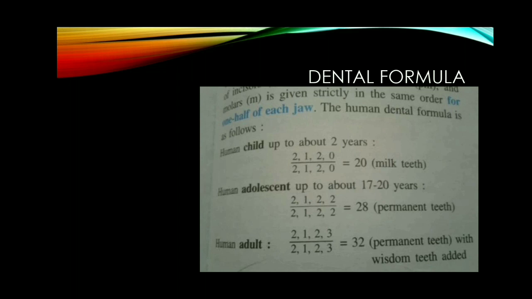So totally each side 8 teeth are there. For example, the upper right half, 8 teeth are there. How does it come to 8? 2 incisors at front, then 1 canine, 2 premolars, 3 molars. So, in the right half of the upper jaw, 8 teeth. Like that, 4 such halves are there. So, 4 into 8, 32. So, permanent teeth are 32 in number.